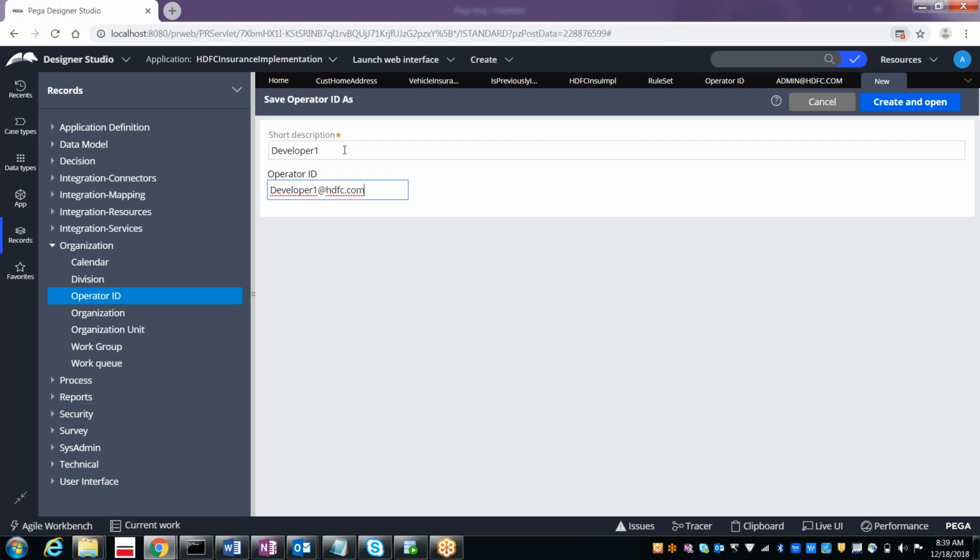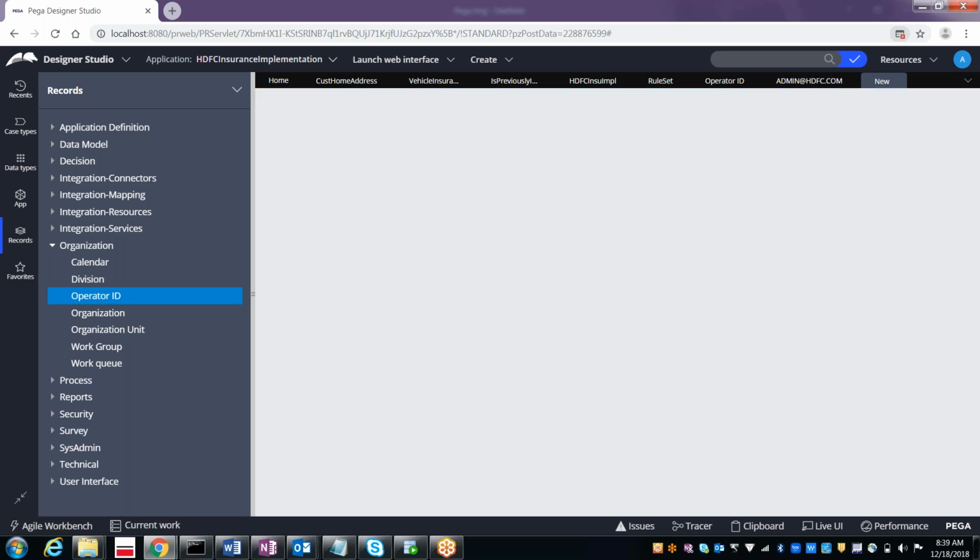Generally, organizations create operators based on people's names, like Satish at hdfc.com, or Rama at hdfc.com, or Madhu at hdfc.com. For our understanding, I am creating developer1 at hdfc.com. Create and open.